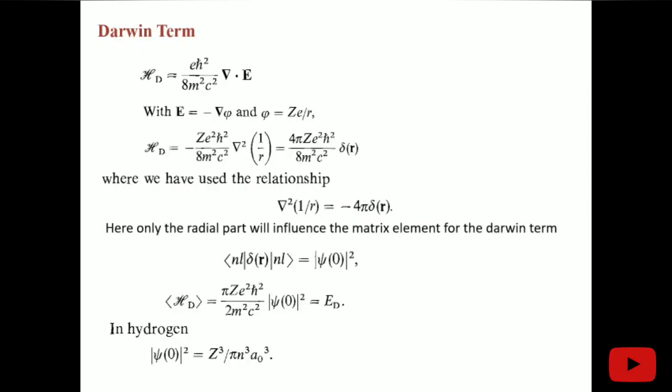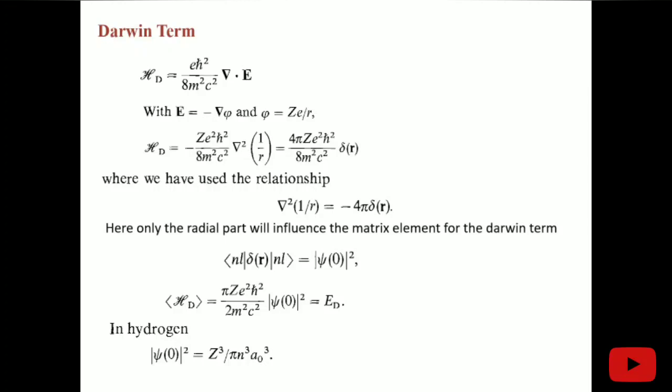After solving the Dirac equation, we get this expression, and the electric field can be represented in terms of the potential, minus grad phi, and the potential phi for the electron is Ze/R. After substituting all these mathematical expressions in this H_D term, we are getting this expression. And because we know that grad squared of 1/R is minus 4 pi delta(R), we have substituted this. Now, what is this delta(R)?